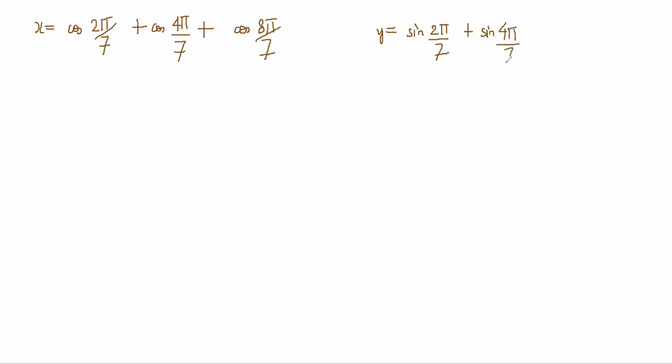x is equal to cos 2 pi by 7 plus cos 4 pi by 7 plus cos 8 pi by 7. y is equal to sine 2 pi by 7 plus sine 4 pi by 7 plus sine 8 pi by 7. Find the value of x square plus y square, x square minus y square, and so on.